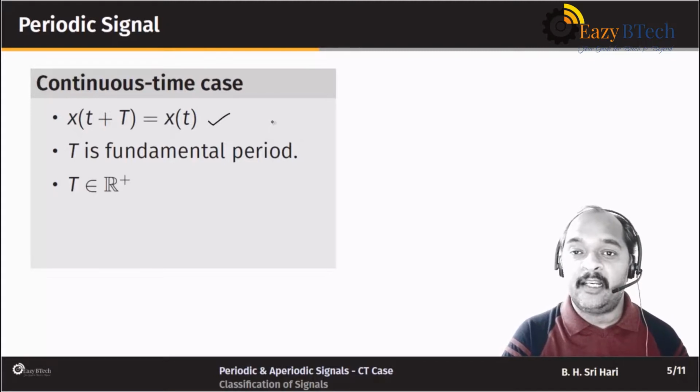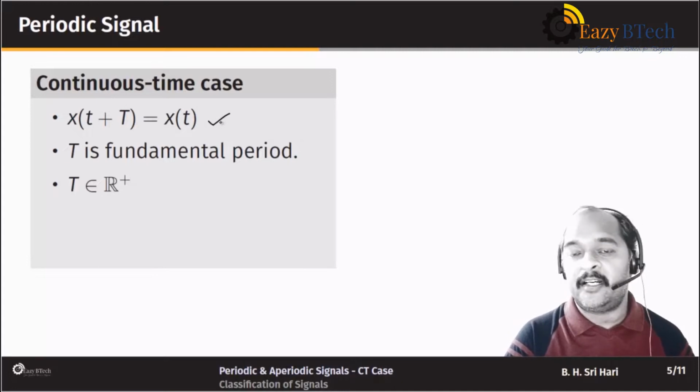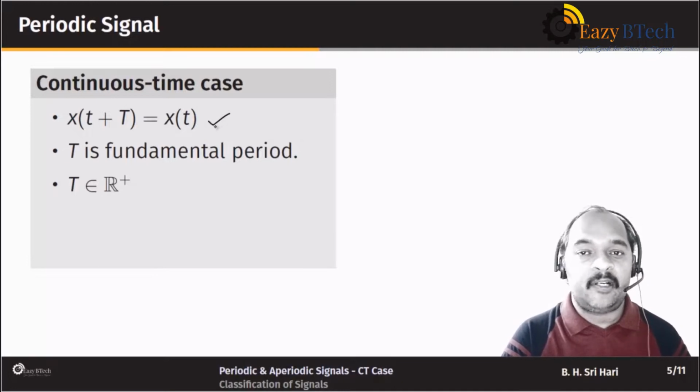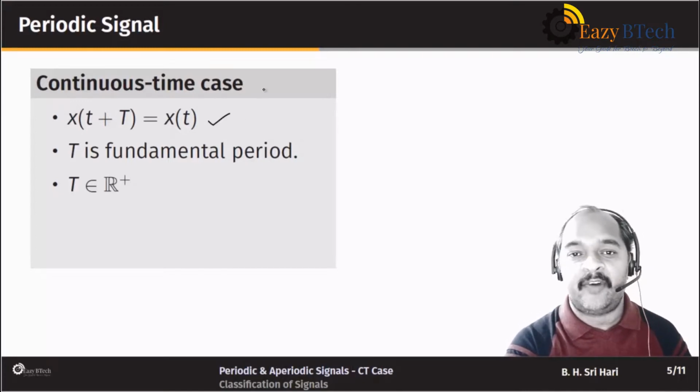Okay, so what is the rule? A signal is said to be periodic if it satisfies this given condition, and the fundamental period is always a positive real number. But what is the fundamental period? It is the least positive value of capital T for which this given condition is satisfied.